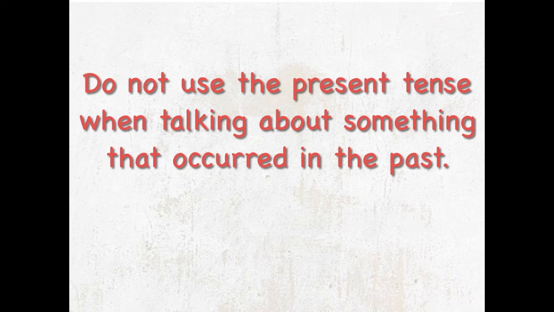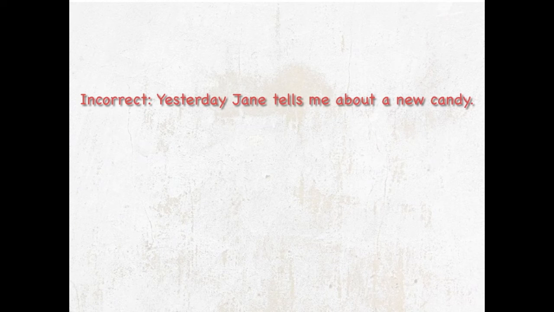So, do not use the present tense when talking about something that occurred in the past. It would be incorrect to say, "Yesterday Jane tells me about a new candy." "Yesterday Jane tells me about a new candy" is incorrect, of course. How would we correct this sentence?